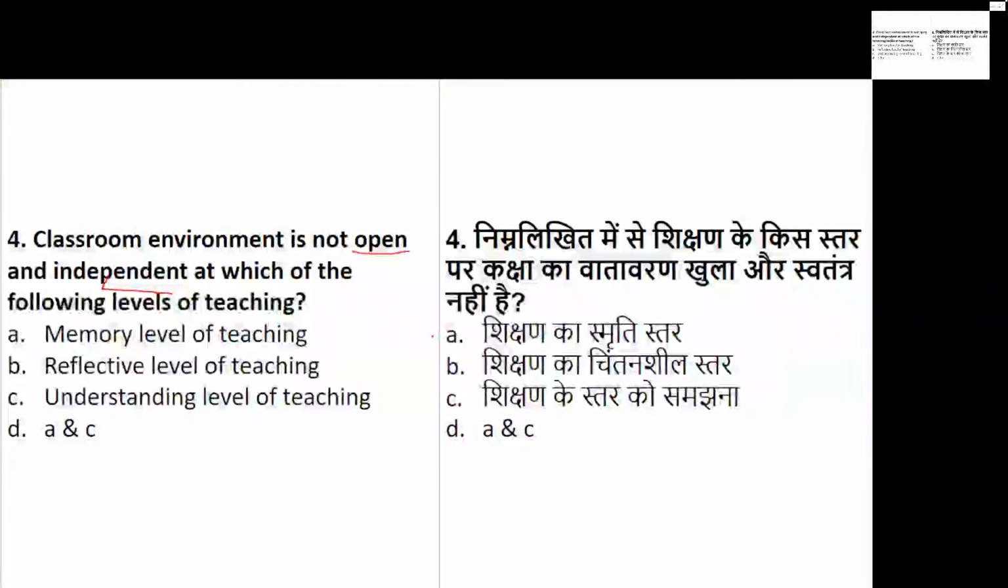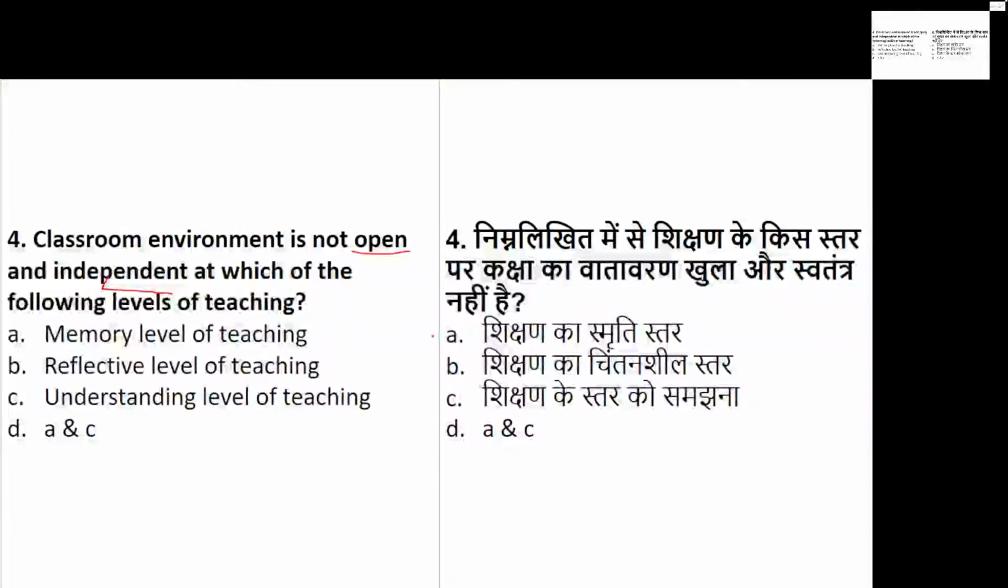Sorry. Kamini, very good morning. You can continue with the questions. The 4th question is on the screen. So right now, let's see which of the levels we are talking about over here. We are talking about the levels where the classroom environment is not open and independent. So which level will be a part of this? Whether it is memory level, reflective level, understanding level, or memory and understanding. Let's see.